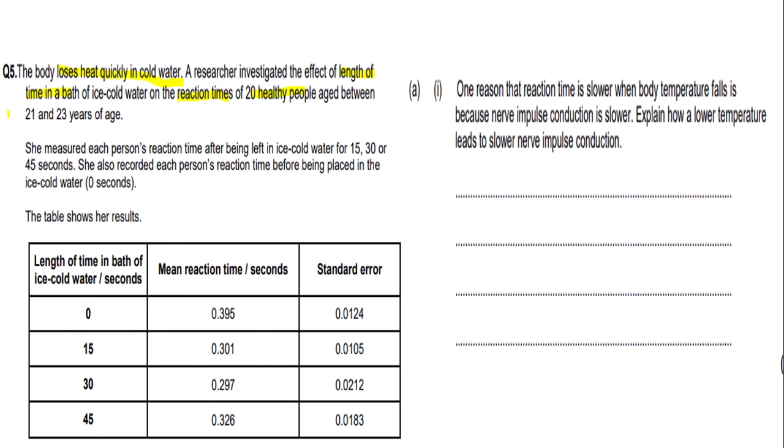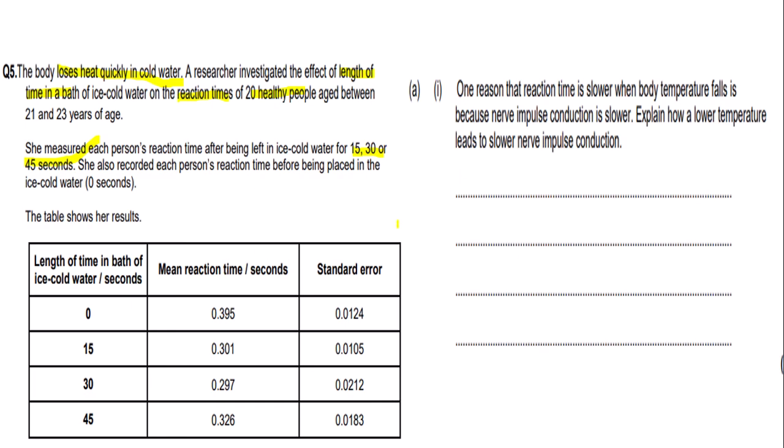She measured each person's reaction time after being left in ice-cold water for 15, 30 or 45 seconds. She also recorded each person's time before being placed in the ice-cold water, so 0 seconds. The table shows her results. Here we have in this column the length of the bath time in ice-cold water in seconds, the mean reaction time in seconds, and the standard error.